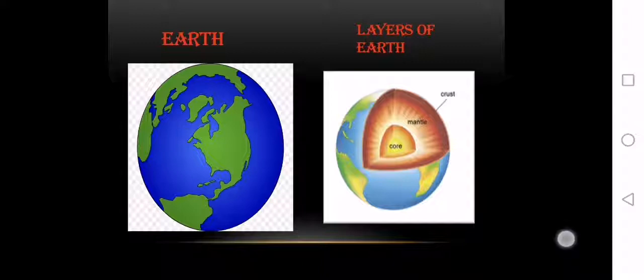And our earth has 3 different layers. You can see these layers in the picture on the right side. The first layer of the earth is crust. This is the outermost surface of the earth. This is basically the layer where we all live, and this is the layer which consists of soil, rocks and everything that we see around ourselves. Below the crust, the second layer is called mantle, which is made of hot rocks, and below the mantle, the third layer of the earth is called core, which is the hottest part of our planet, just like the sun. So class, these are the 3 layers of the earth.